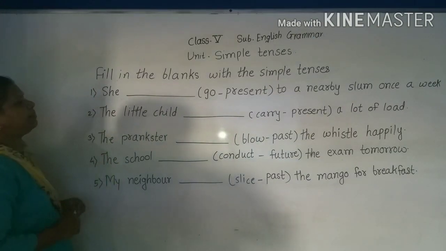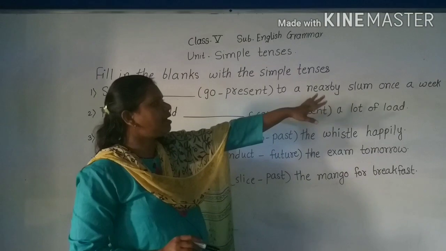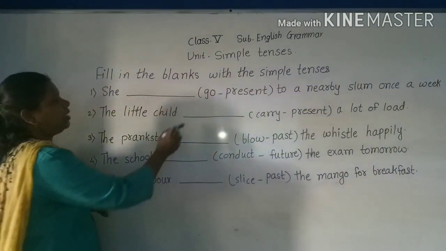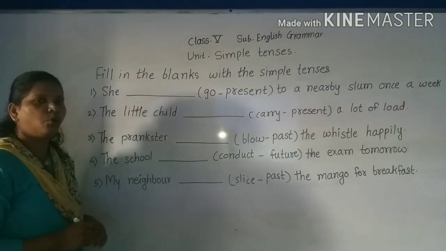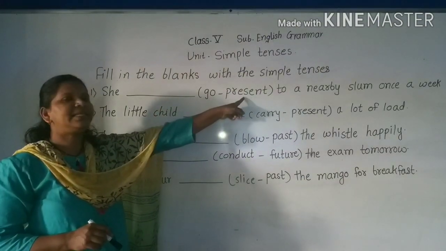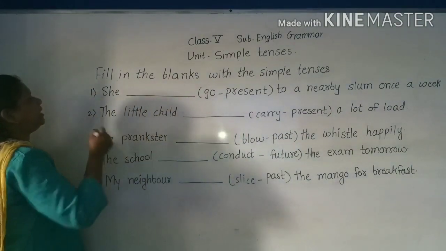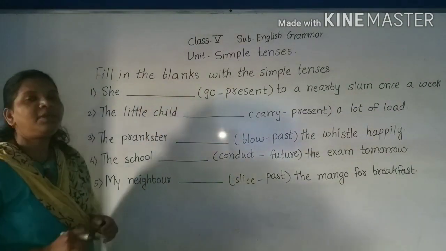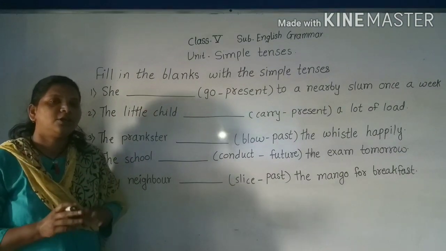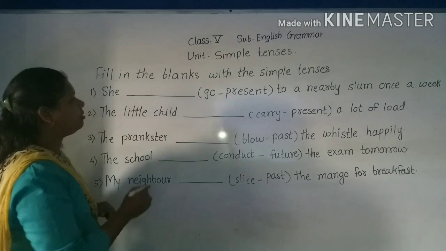See the first example: She dash to a nearby slum once in a week to teach. Here the verb given is go. And what do we have to do with go? We have to use the present form of the verb. Here it is she, which means third person singular. So in simple present tense, what will come here?